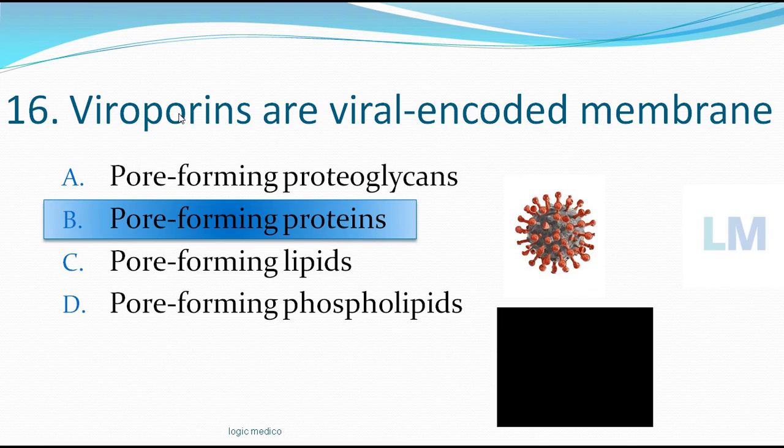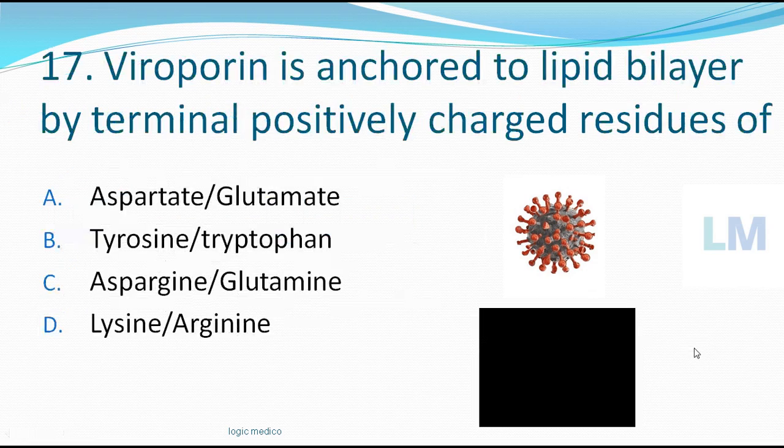See, these Viroporins, the virus attacks the human cell. It has to form pores on the surface of the human cell. So it should be a protein. It can't be lipid actually, because the human cell is already made up of lipid. It can't be proteoglycan. So by default it should be proteins. Through the pores, the new virions will come outside the host cell and infect the newer host cells.